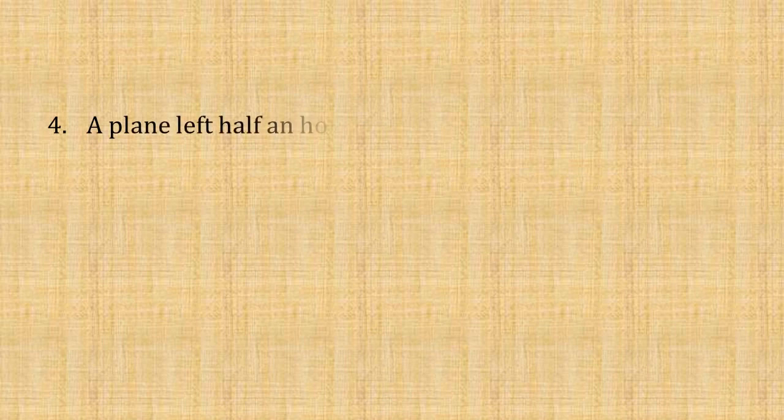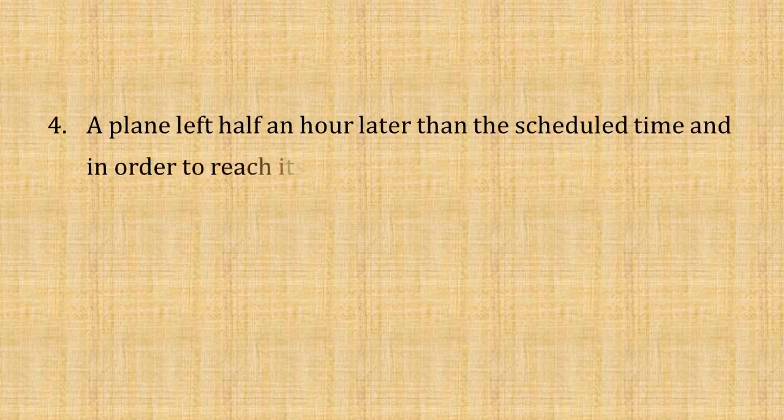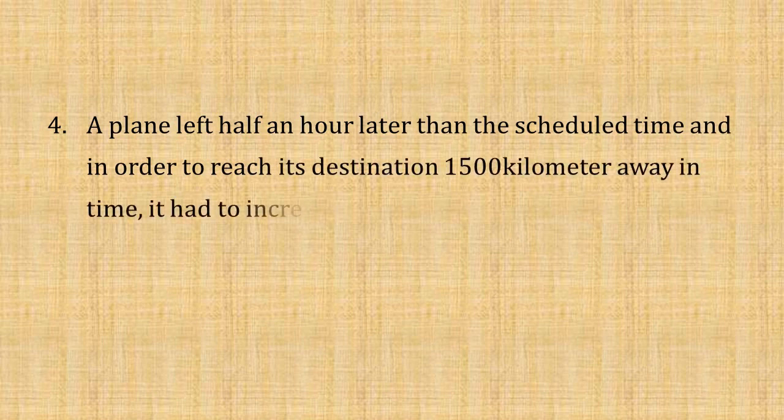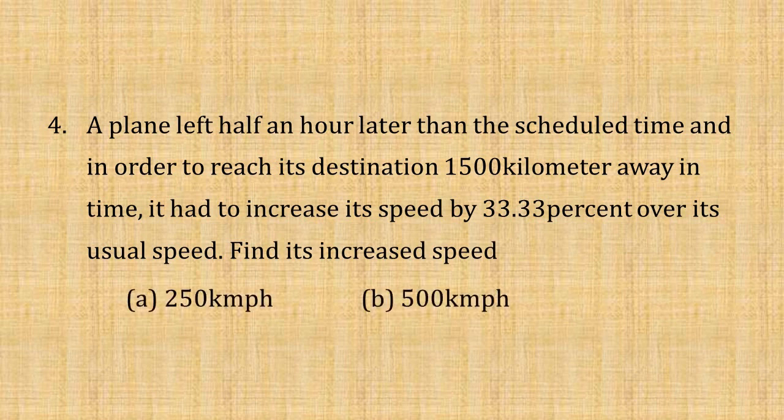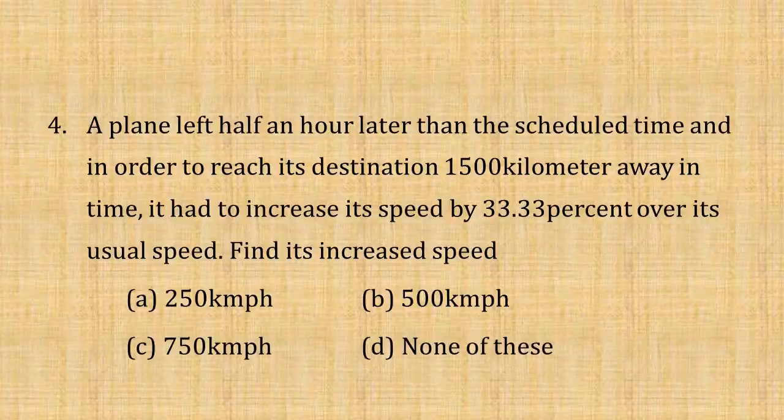Moving on to the fourth question of the day. A plane left half an hour later than the scheduled time, and in order to reach its destination 1500 km away in time, it had to increase its speed by 33.33% over its usual speed. Find its increased speed. A 250 kmph, B 500 kmph, C 750 kmph, or option D none of these.